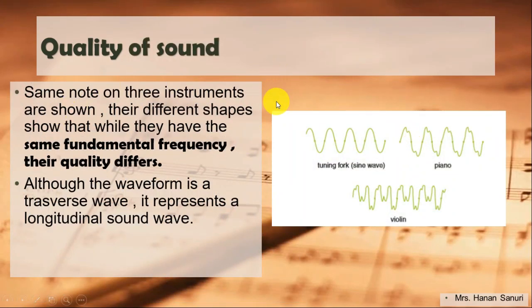Same note on three instruments are shown. Their different shapes show that while they have the same fundamental frequency, their quality differs. So look, all of them have the same frequency count. The number of patterns: 1, 2, 3, 4. 1, 2, 3, 4. So I have the same number of frequencies. So the pitch is the same. Amplitude is the same. They are different only in quality. Is that clear? I hope that it's clear.